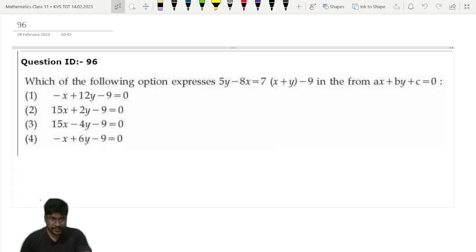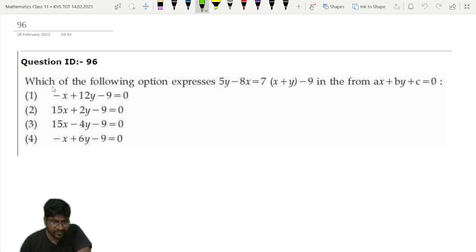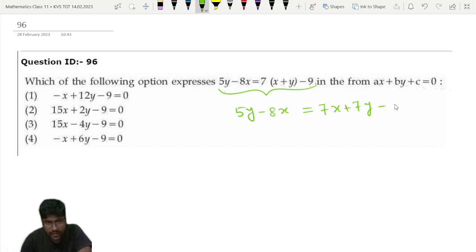Question number 96. Now which of the following options expresses this in the form ax plus by plus c is equal to 0? Just a little bit of calculation will lead you to the answer. We have to write this equation in the form ax plus by plus c is equal to 0. Okay, so what I will do, 5y minus 8x is equal to, right hand side I can write 7x plus 7y minus 9.